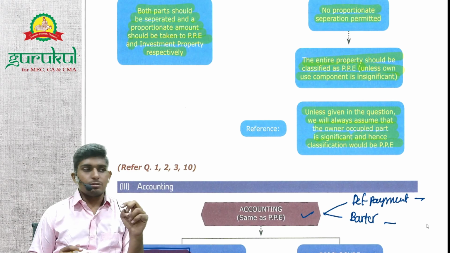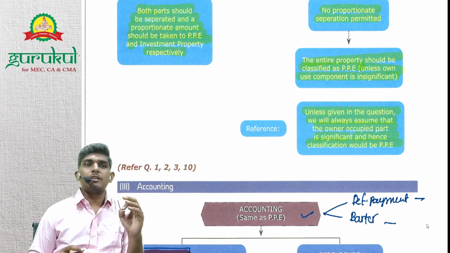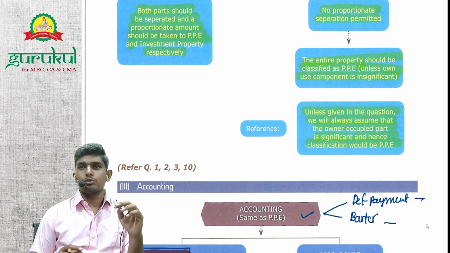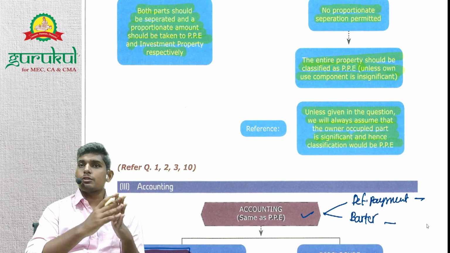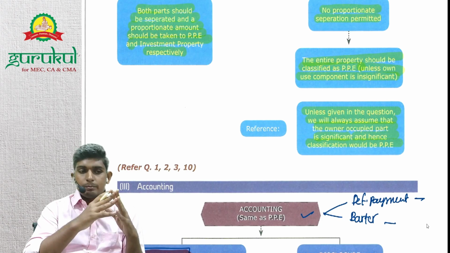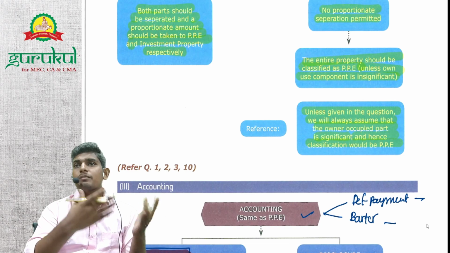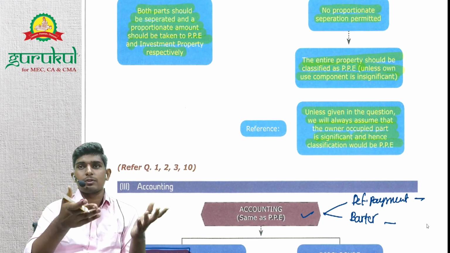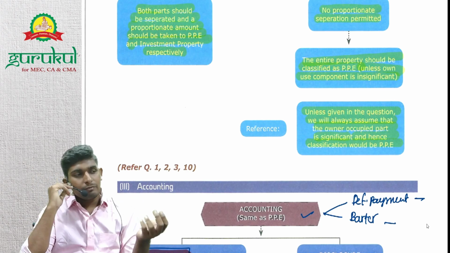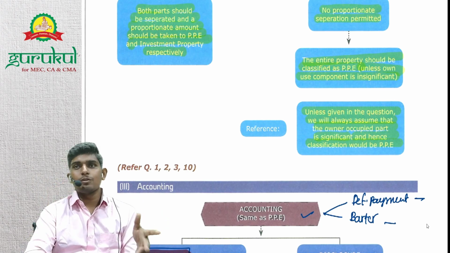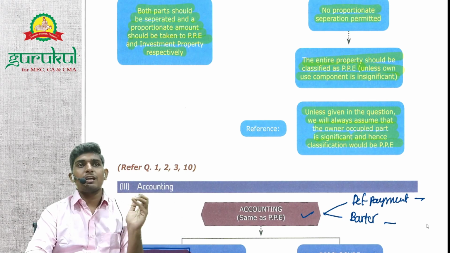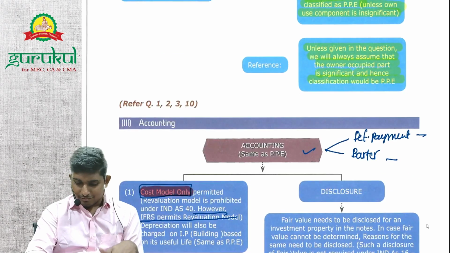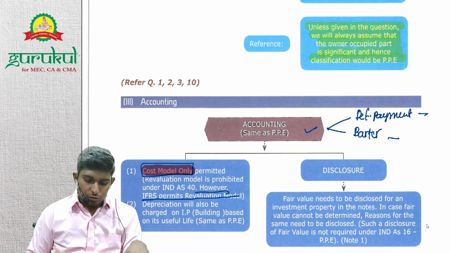Yes. Many people get confused here, thinking that since we are not using the investment property for our own use, why would we charge depreciation? But just understand, whether or not you are using it for own use, the property will get depreciated because the building has a life of, say, 10 years. Whether you use it or not, that life will get over, so the building needs to go to zero, right? Will we depreciate land? No, whether it's a PPE land or an investment land, we will never depreciate land, right? So depreciation will also be charged on investment property based on its useful life.